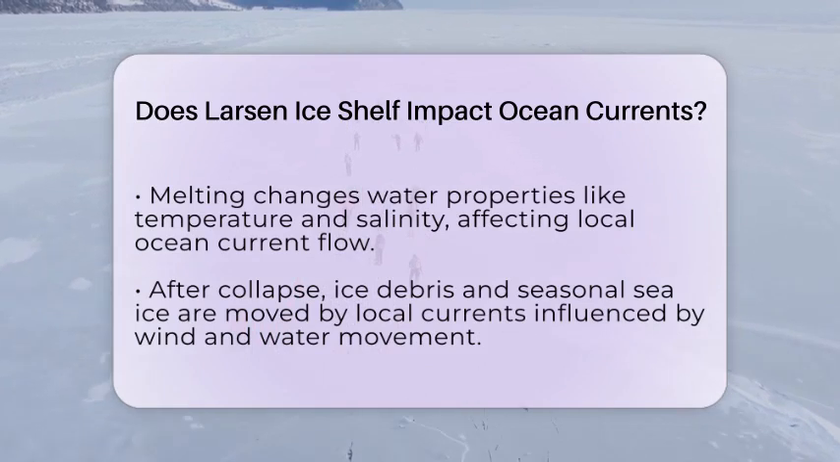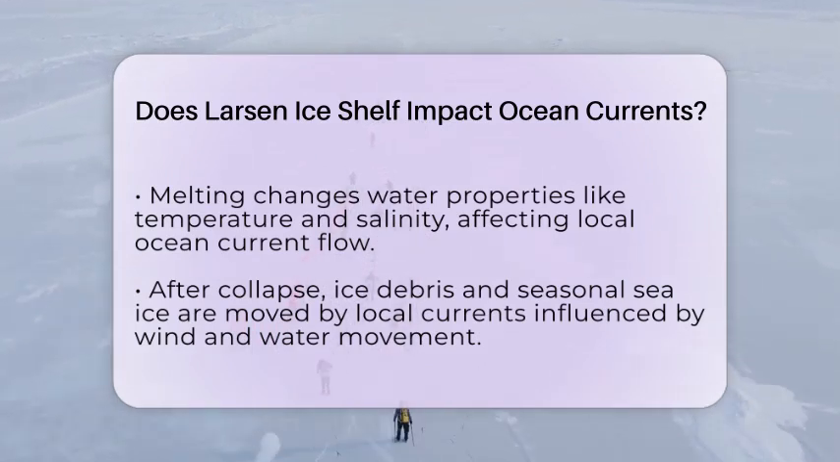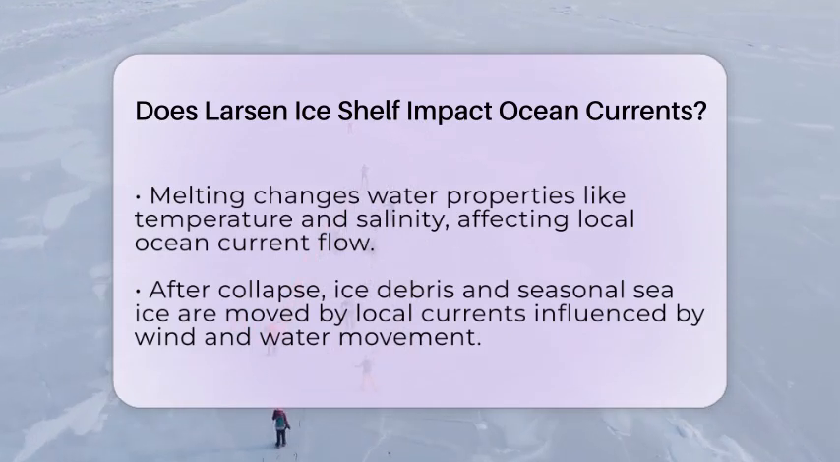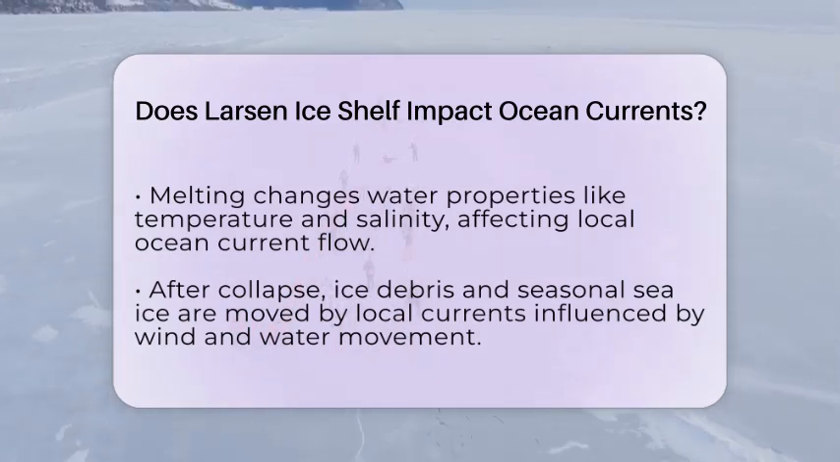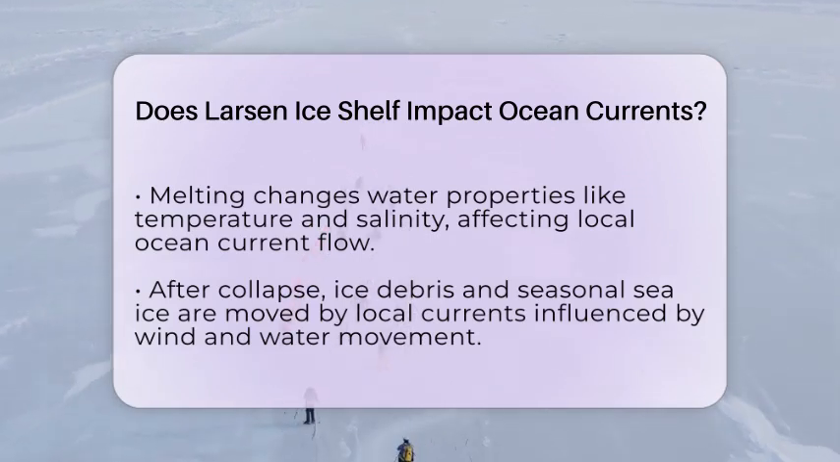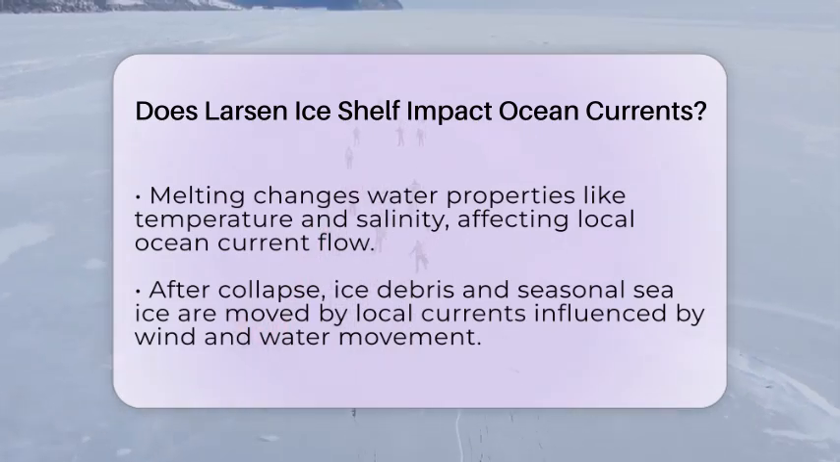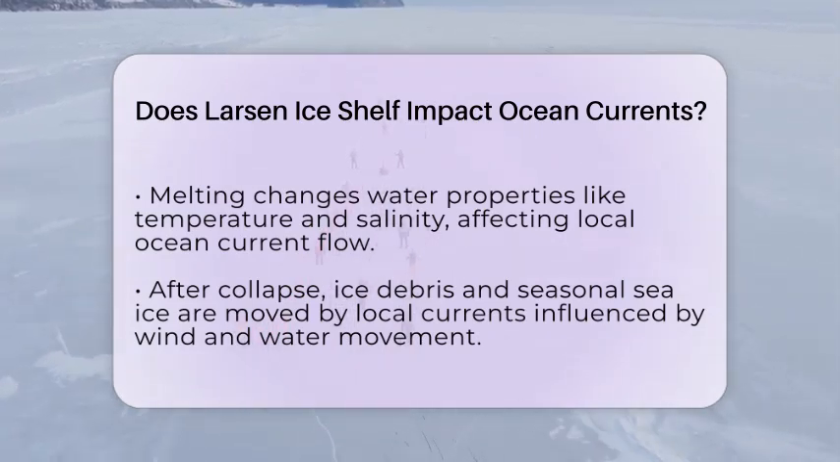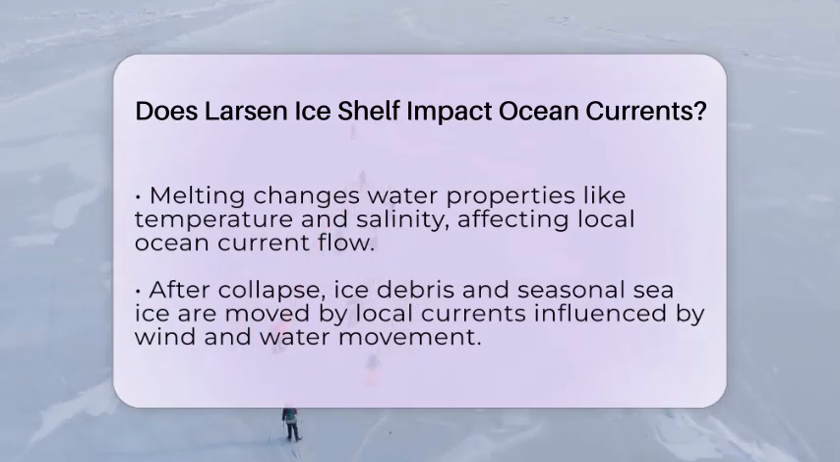After the ice shelf breaks apart, the ice debris and seasonal sea ice in nearby bays are carried by local currents. These currents are influenced by wind and the movement of water around the continent. When the Larsen Ice Shelf is intact, it acts like a physical barrier, constraining water flow. When it collapses, the water and sea ice can move more freely, changing local circulation patterns.